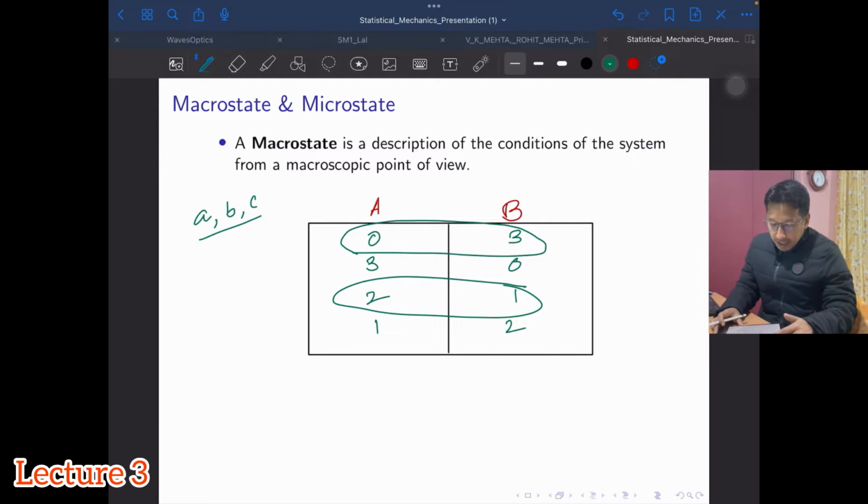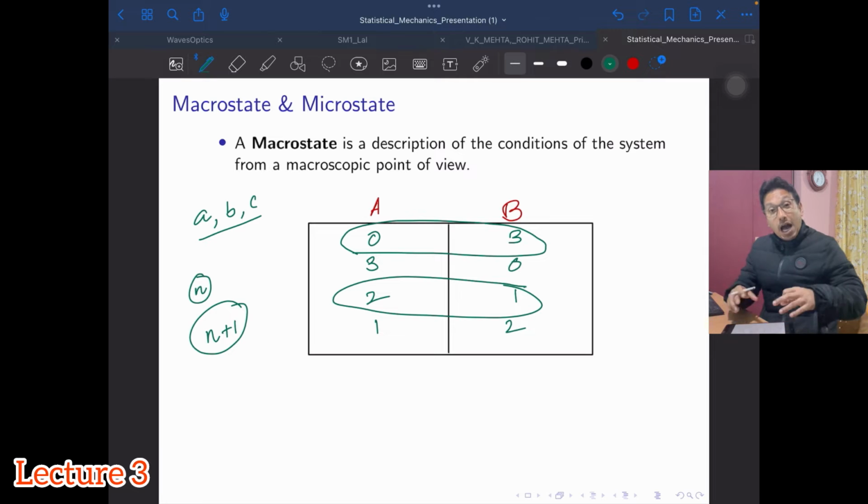In principle, if you have n objects to be distributed in two compartments of equal size, then for these three objects I have 4 macrostates. So if I have n objects distributed in two compartments of equal size, the total number of macrostates will be n plus 1.